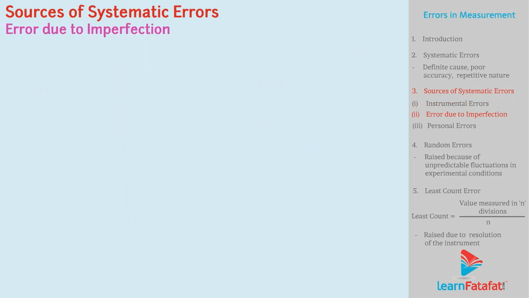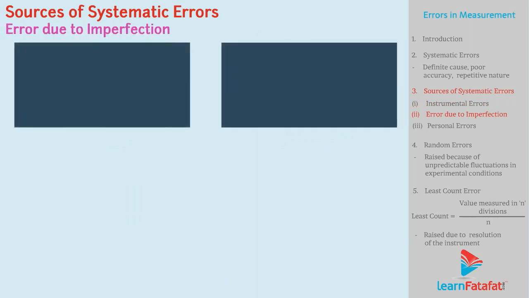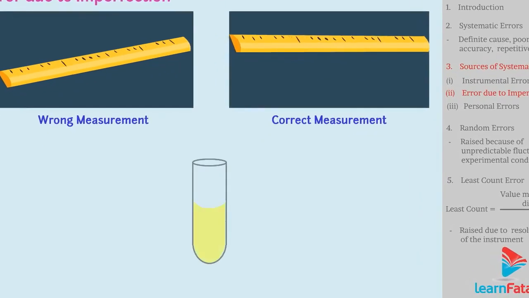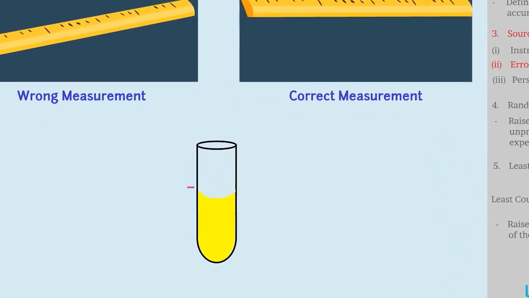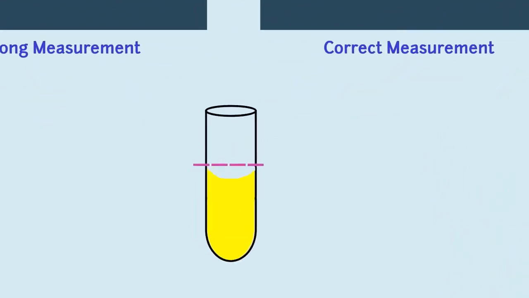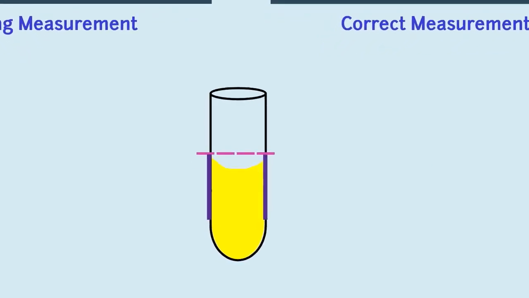Error due to imperfection. In any measurement, the imperfection in experimental technique or procedure can lead to error. For example, there could be error in reading of the fluid level because the level of fluid is slightly raised at the edge with respect to the center.